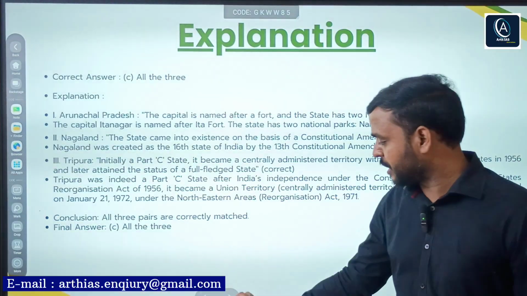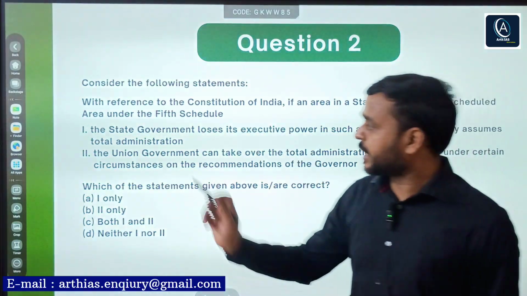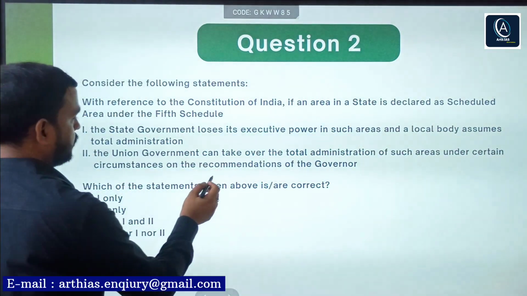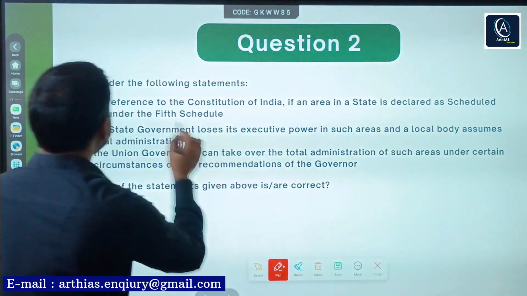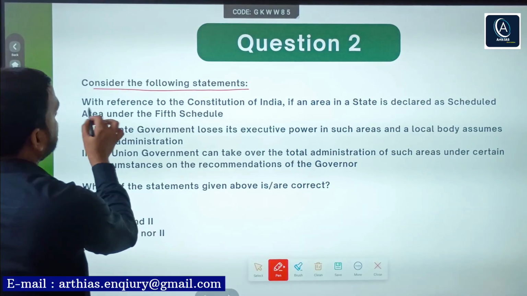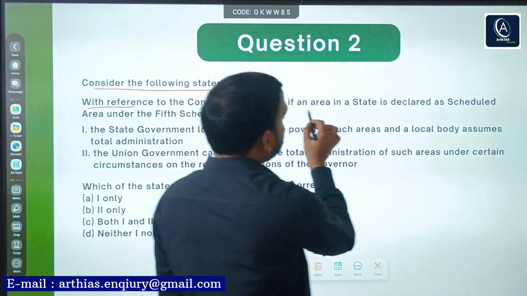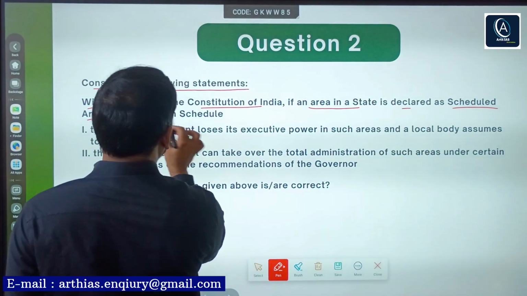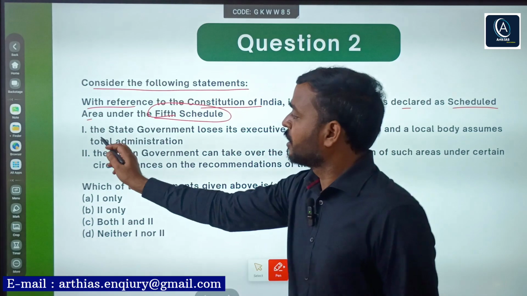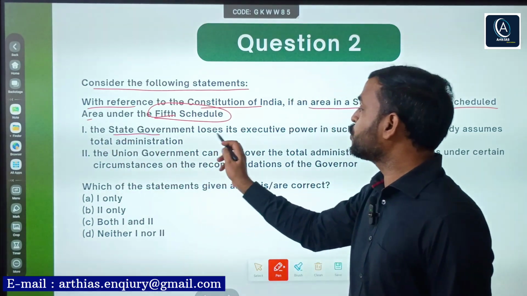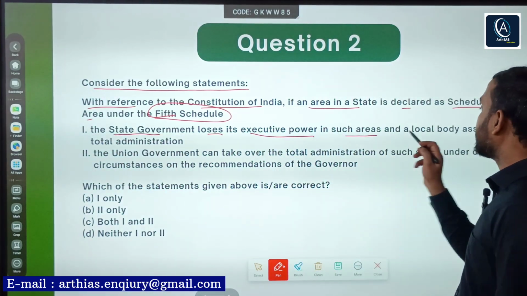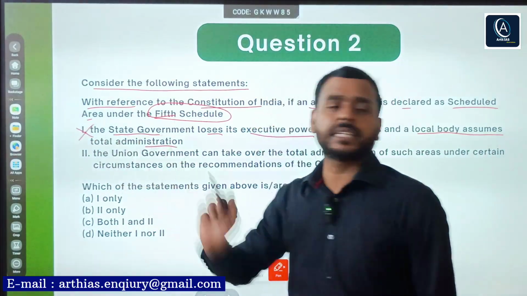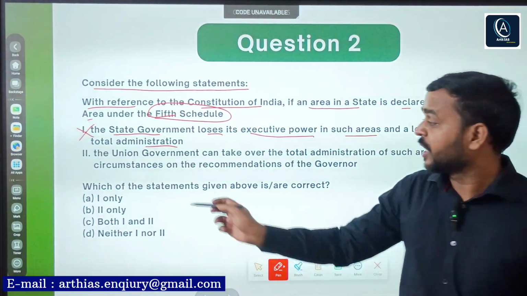Here is the explanation, you can read. Now, the second question. This is related to the Fifth Schedule. It says, consider the following statements. With reference to the Constitution of India, if an area of a state is declared as a scheduled area under the Fifth Schedule, then first statement: the state government loses its executive power in such an area and a local body assumes total administration. No, there is no provision like that. So this statement is wrong.